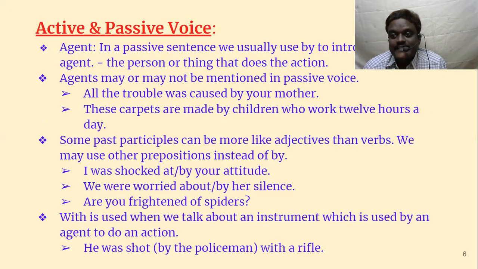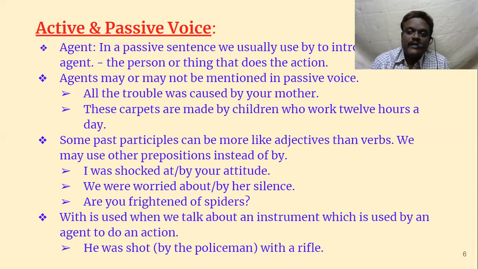Then the agent. This you have to understand. Whenever we are converting active voice into passive voice, we use an agent, with one preposition. Like Rama killed Ravana. Ravana was killed by Rama. This "by" is called the agent. So by whom something has been done. In a passive sentence, we usually use "by" to introduce the agent, the person or thing that does the action. So who has done that action is introduced by using "by".